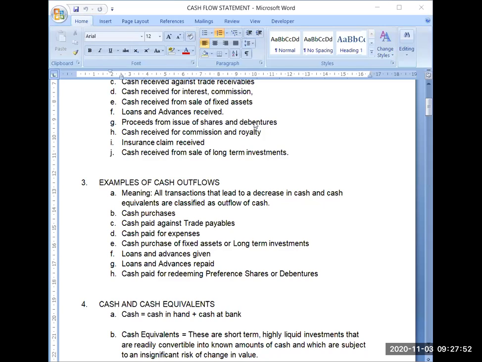So it will be an increase in cash and bank balance. It will be an inflow of cash. But similarly, after 5, 10, 15, 20 years, whatever the duration you have decided for your debentures, if you are repaying the amount, then it will be a redemption of debentures, and redemption of debentures means that you are paying back the principal amount, and that will also be an outflow of cash.